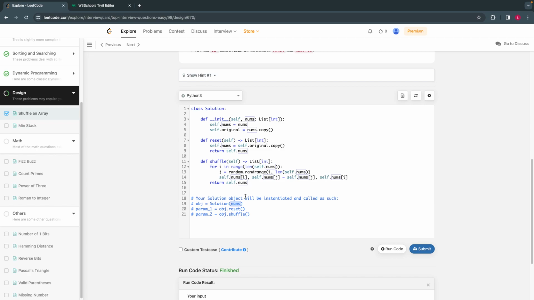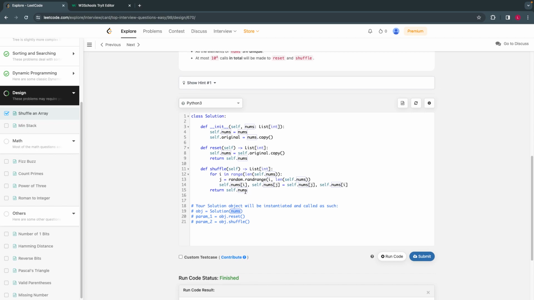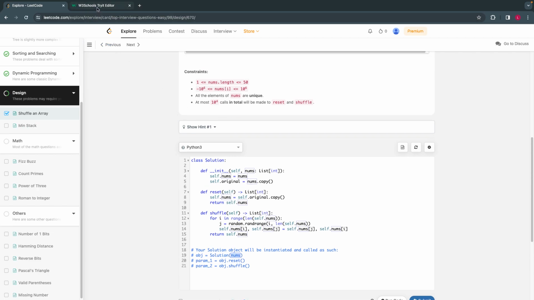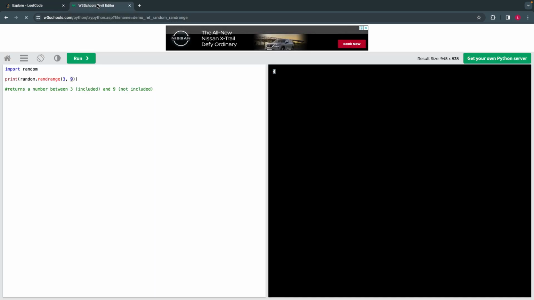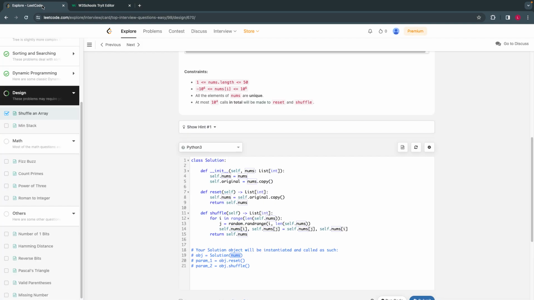So that's all, guys. If you know classes in Python, it will be easier. If you don't know, W3Schools has very good pages on Python classes and objects, so please refer to W3Schools Python classes and objects. If you read it, you will understand more.